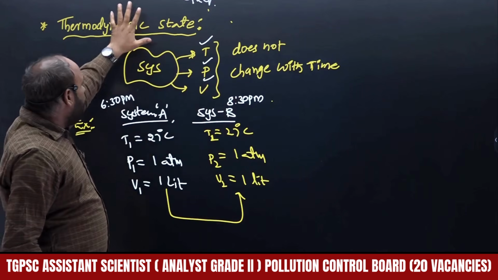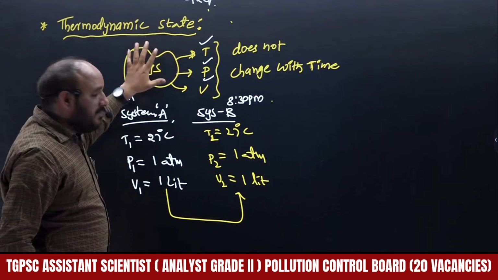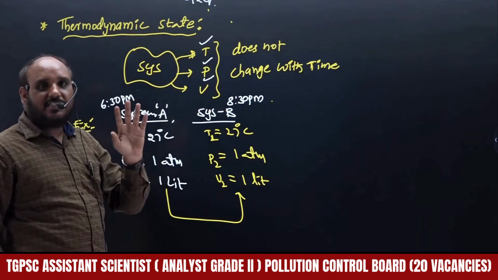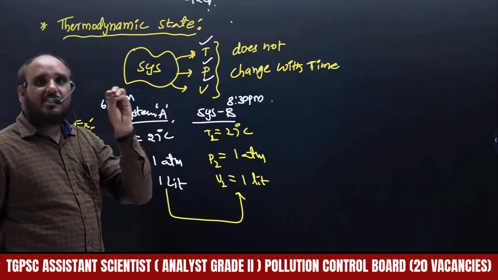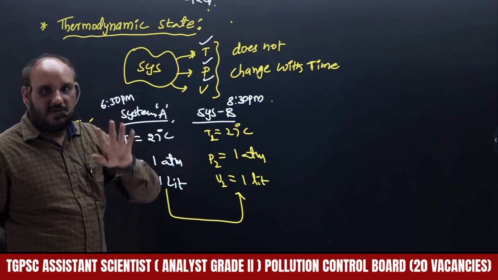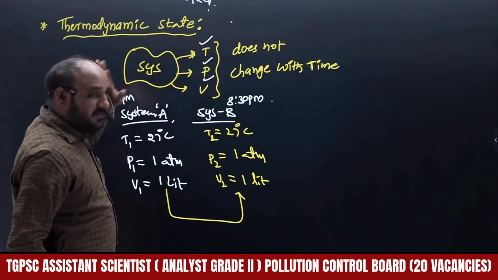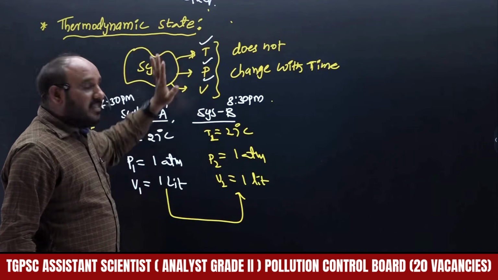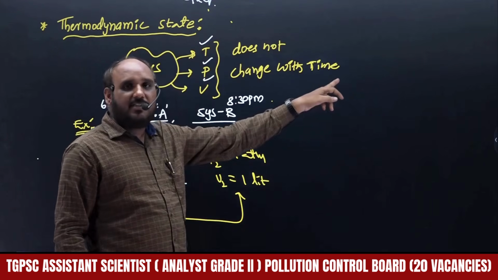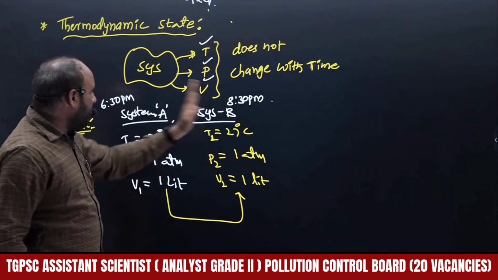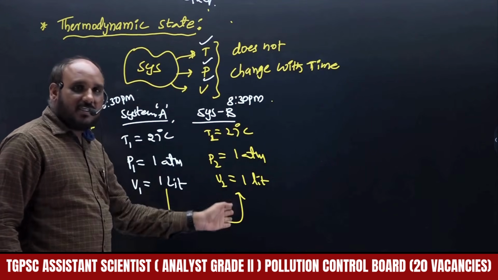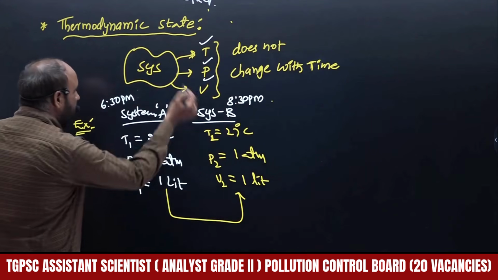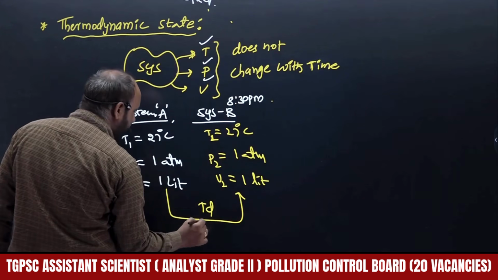So a thermodynamic state means the system is considered as any specified portion under our observation. It is present at temperature T, pressure P and volume V. These parameters do not change with time. As time progresses, all the parameters remain the same. Hence this system is present in a thermodynamic state.